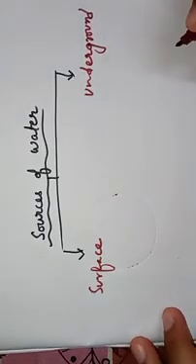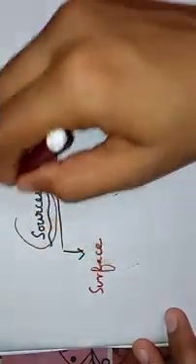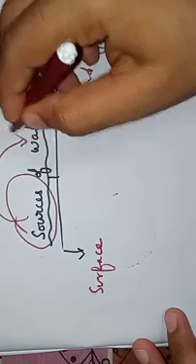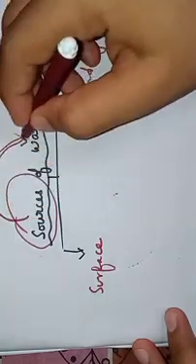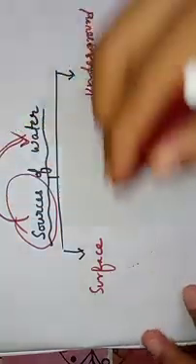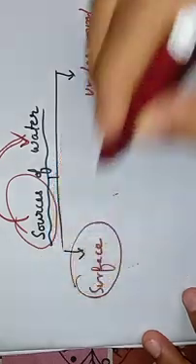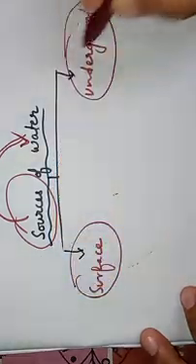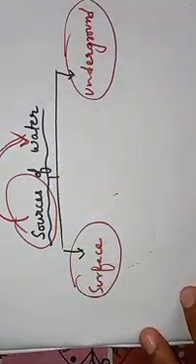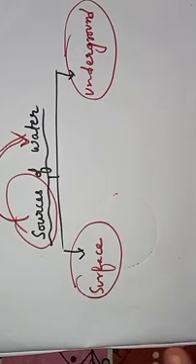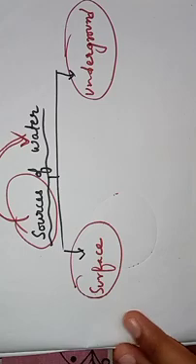What do I mean by this? Sources: the place, the area from where we get water. Basically, we get water either from the surface or from underground. So that is why the sources of water can be broadly classified into two types: surface water or underground water.